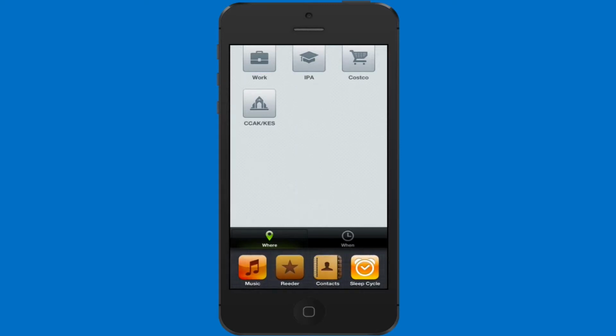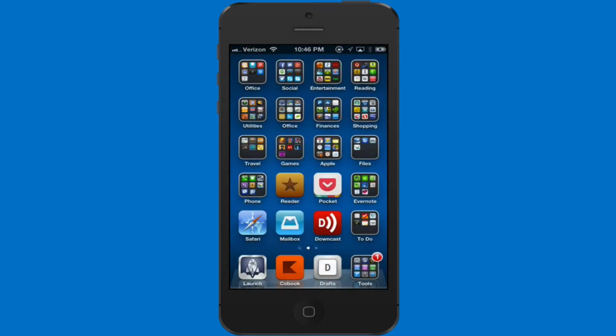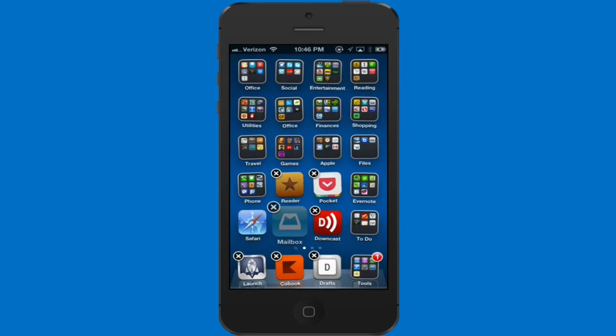One thing to note, make sure you close the apps in the basement and not on the home screen. If you tap on an icon in the home screen, it starts to jiggle, just like it does in the basement, but you get these black X's. If you tapped on one of these black X's, it would delete the app off of your phone. And that's not what we want.